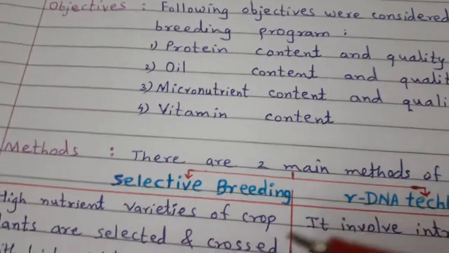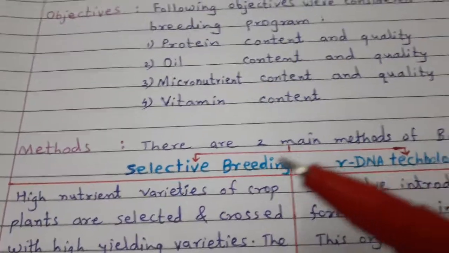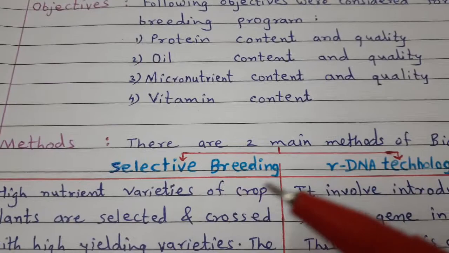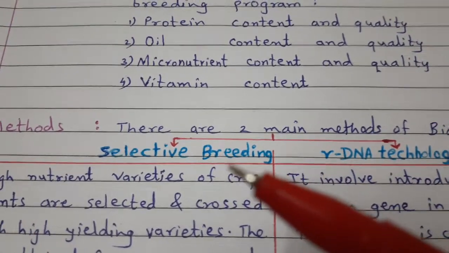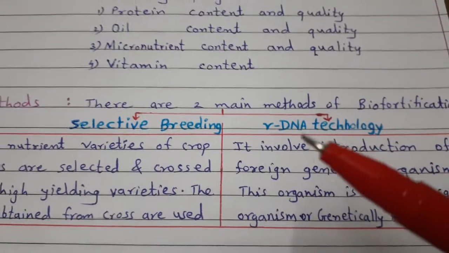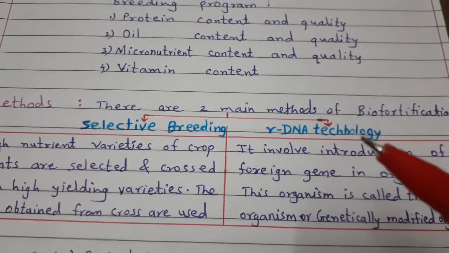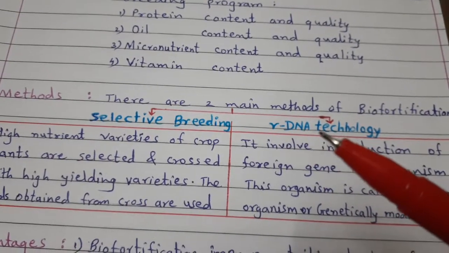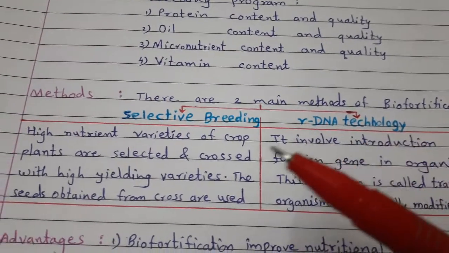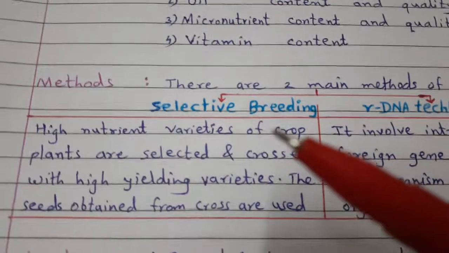So, methods for biofortification. There are two methods for biofortification. First method, selective breeding, and the second method, rDNA technology. rDNA means recombinant DNA technology. So, selective breeding.